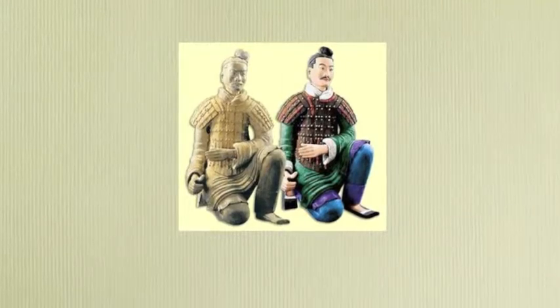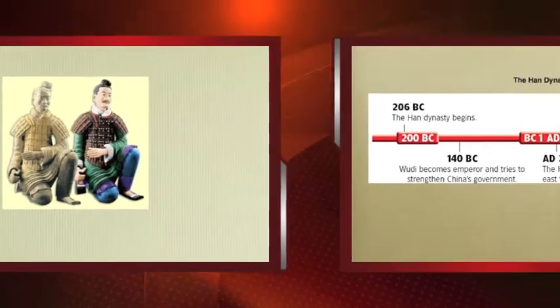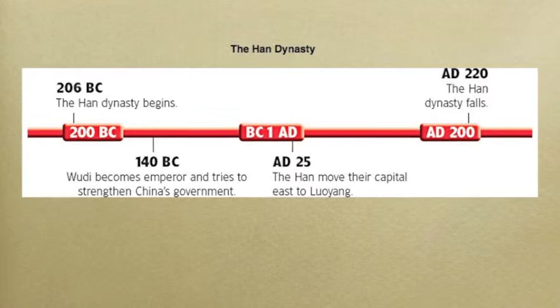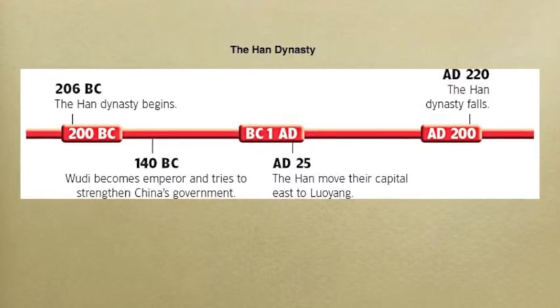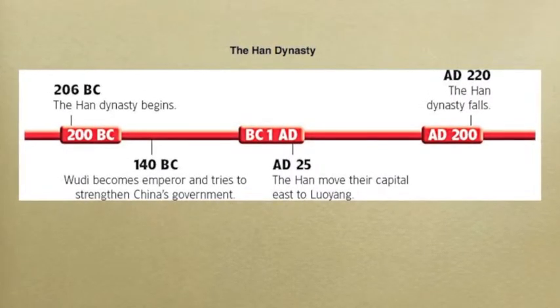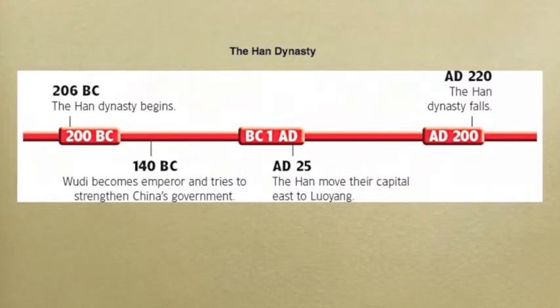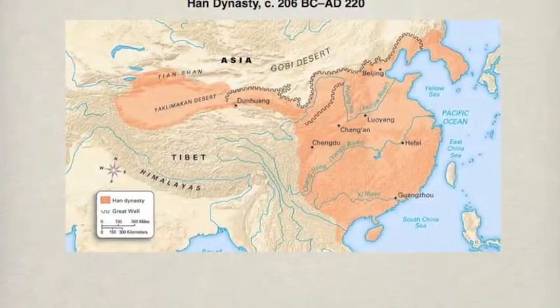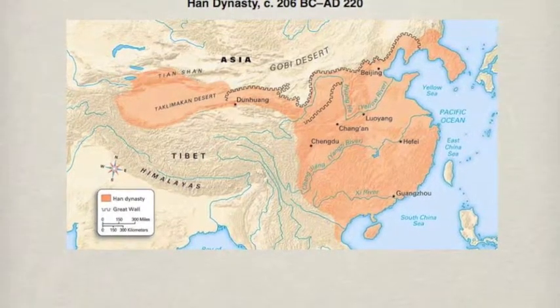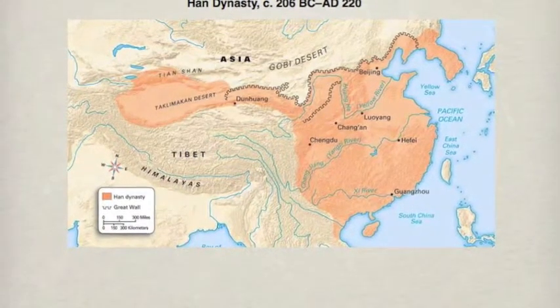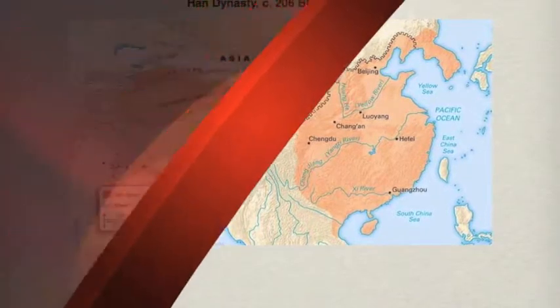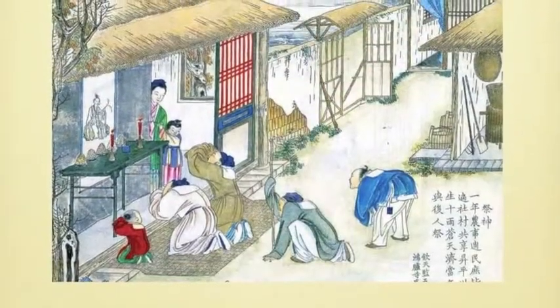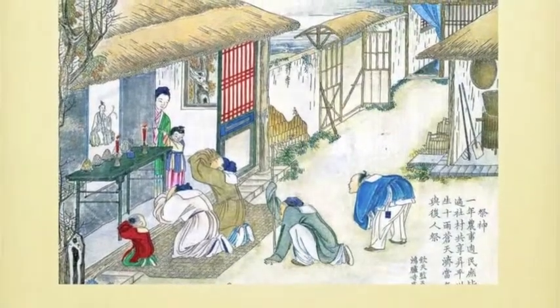After the death of Emperor Qin, a peasant named Liu Bang led an army that won control of China. This marked the beginning of the Han Dynasty, which lasted roughly from 206 BC to 220 AD. The Han Dynasty was a time of great achievements in China. It was also during this time that Confucianism became the official government policy, and the family once again became the center of Chinese society. This painting depicts members of the Han Dynasty engaging in a practice called ancestor worship.